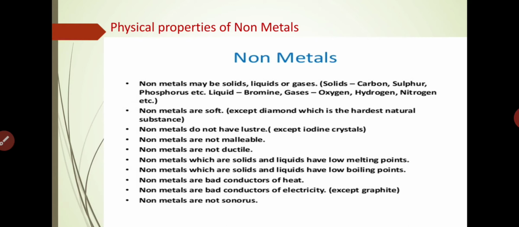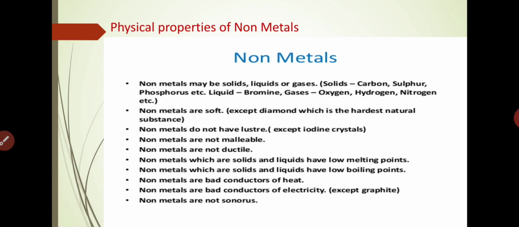So in this form they have given you some examples of solids, liquids and gases. Okay, non-metals are soft whereas metals are hard. But one exception is there: diamond. Diamond is a non-metal, but it is the hardest natural substance. Non-metals do not have luster. It means that they do not have a shining appearance. But one exception is there: iodine crystals. They have some shining appearance. Understand now what I am saying?